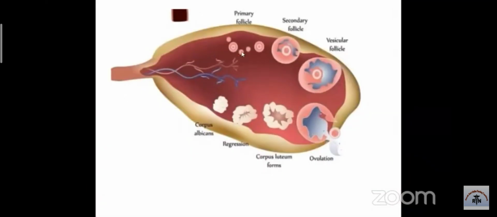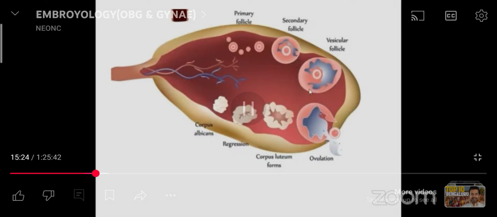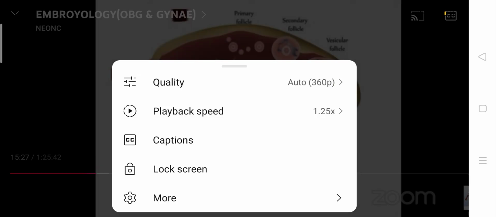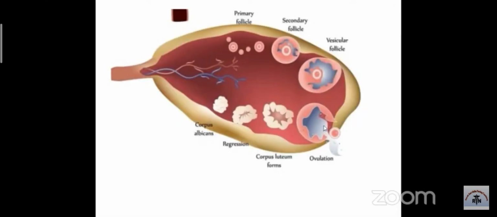Okay, this is just to show. I think this one we have seen when we were doing the anatomy also. The primary follicle becomes secondary follicle, and then Graafian follicle. Then after meiosis, the secondary oocyte is ejected. When ovulation occurs, the secondary oocyte is released. Okay, this is picked up by the fallopian tube, where fertilization will take place, and the Graafian follicle then becomes the corpus luteum, which will eventually regress and form the corpus albicans.